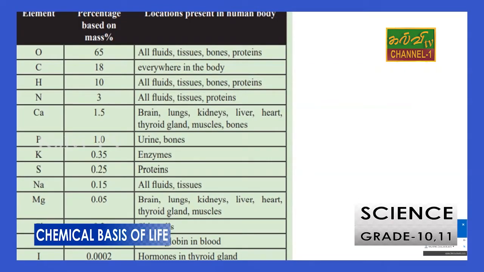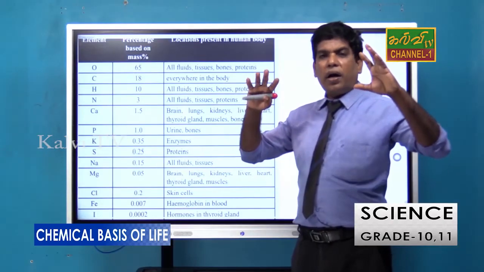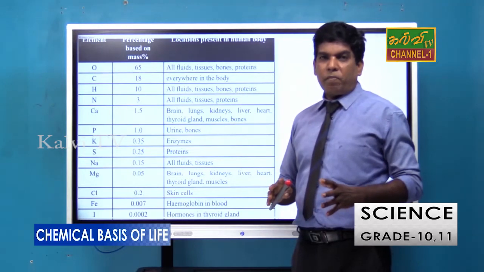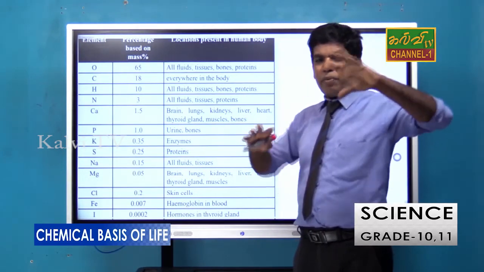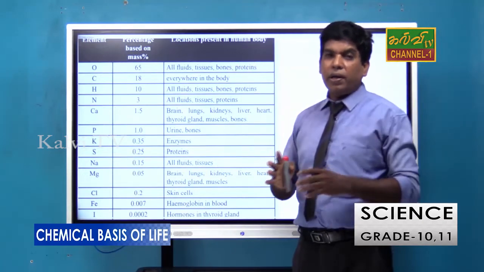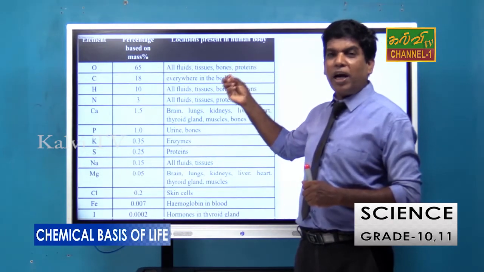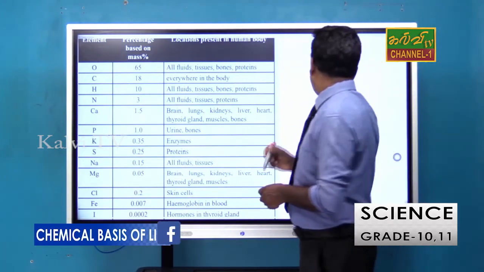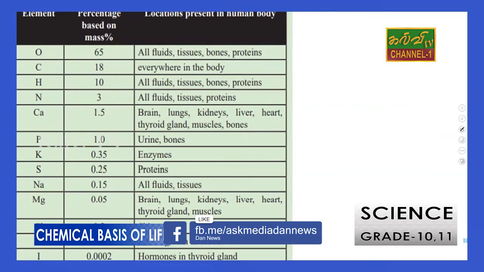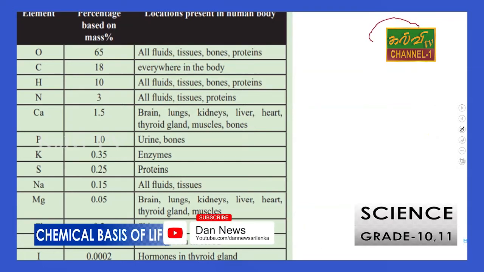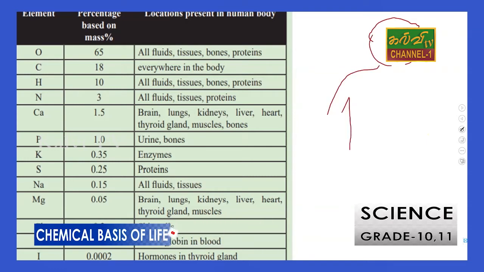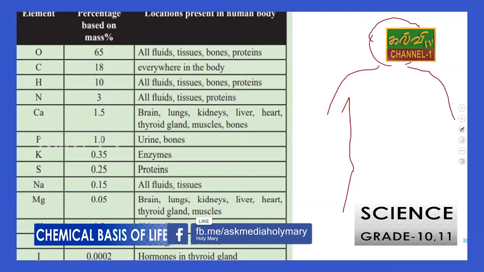Now see, there are so many elements, right, that help to construct our body. We already studied there are 4 elements mostly involved in constructing the body, but other elements are also found in various parts of our body. For example, I will draw a diagram of the human body, right. So our human body has organs.